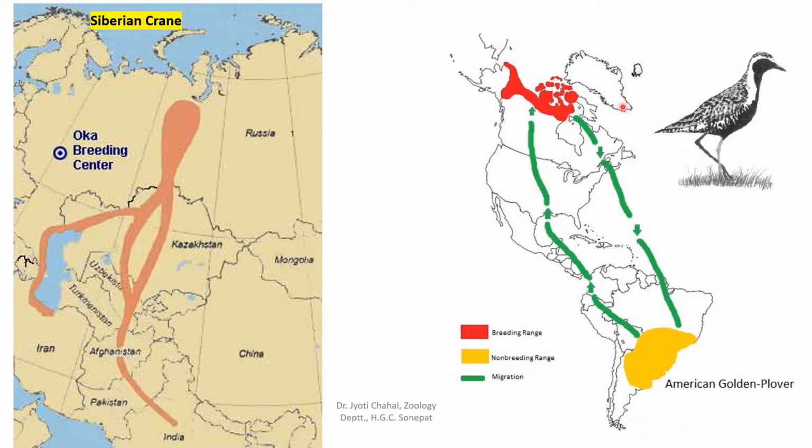So it will migrate. You can see that this is a latitudinal migration by this bird. These two diagrams are showing the migratory range of two different birds which migrate from one place to another during seasonal change, from winter to summer and summer to winter, from their breeding ground to feeding ground, and from feeding ground back to breeding ground. So this is migration.